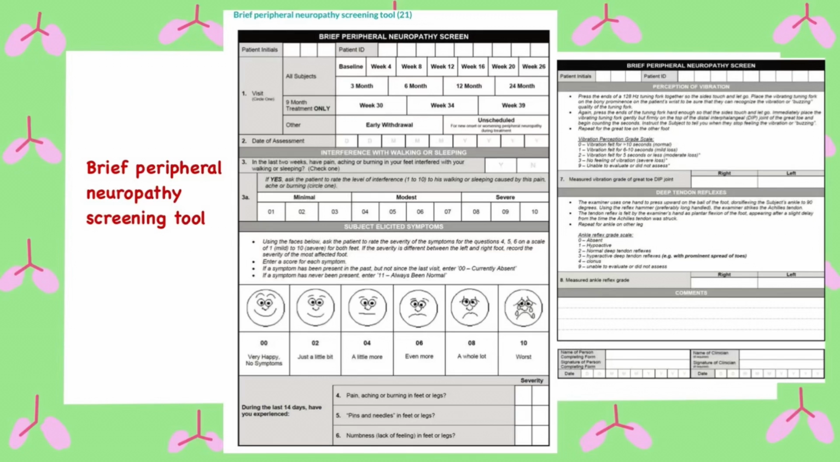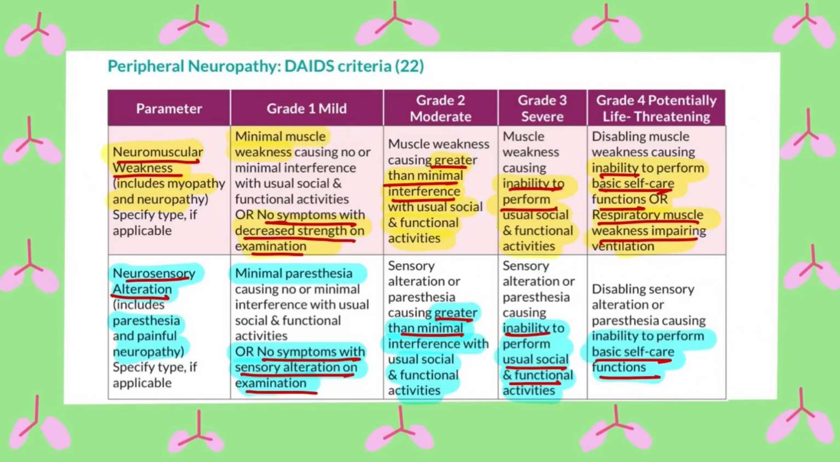It provides measures for the amount of interference experienced by the patient in their walking and sleeping habits due to neuropathy, and its severity is graded on a scale of 1 to 10, 8 or more being severe, 4 to 7 being moderate and 3 or less as minimal. Questions like pins and needles, burning, pain in feet or legs and numbness are graded by showing a visual analog scale of severity of these symptoms. Vibration perception is also checked and graded, and so is the ankle reflex. After that, this table helps in grading the severity of peripheral neuropathy mainly based on the degree of interference in